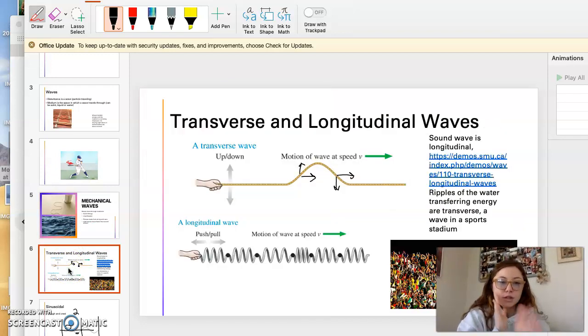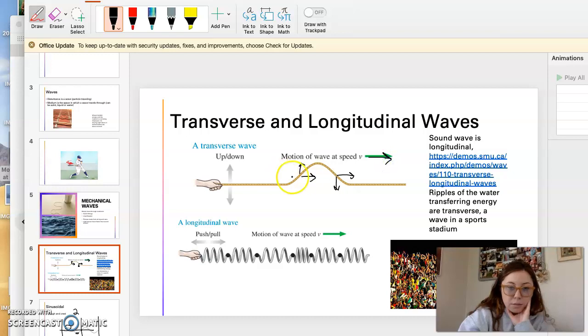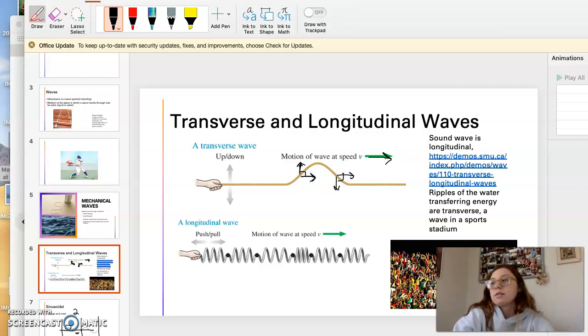Okay, so these are two different types of mechanical waves, transverse and longitudinal waves. So a transverse wave is when the medium is traveling perpendicular to the particle. So the particle is always traveling in this direction. And then the medium is going to, in this example, be moving up, and the particle is to the right. So we have a perpendicular relationship that is formed, and same over here. So that is our transverse wave.